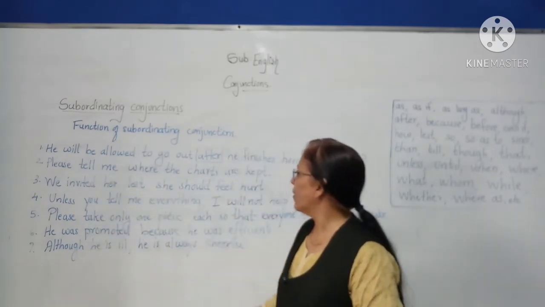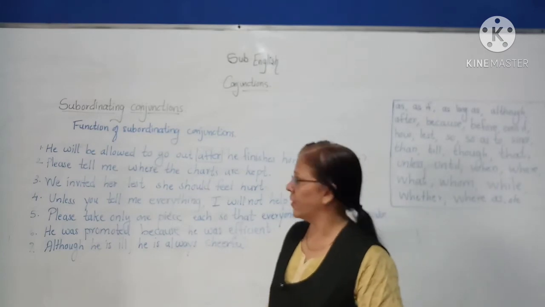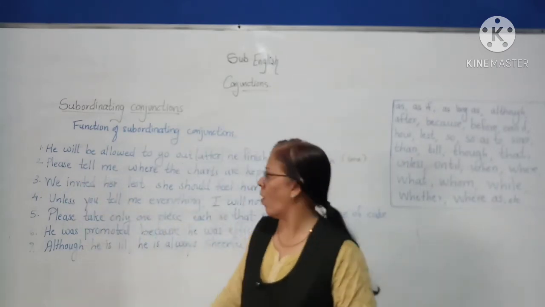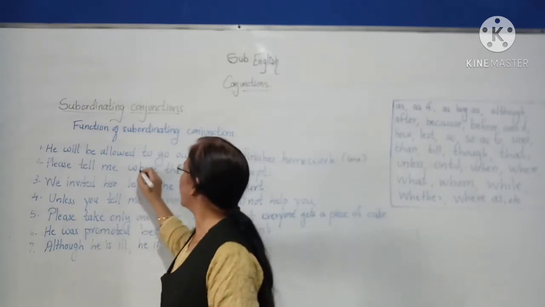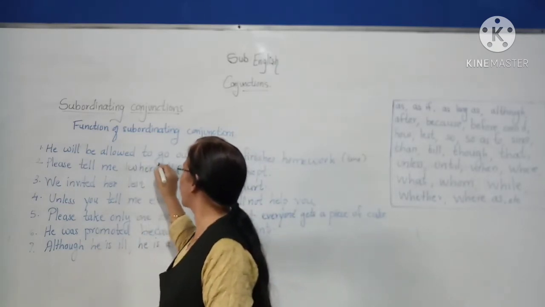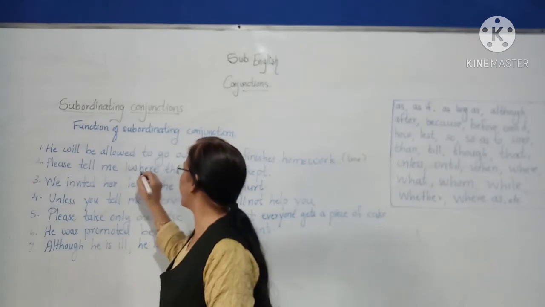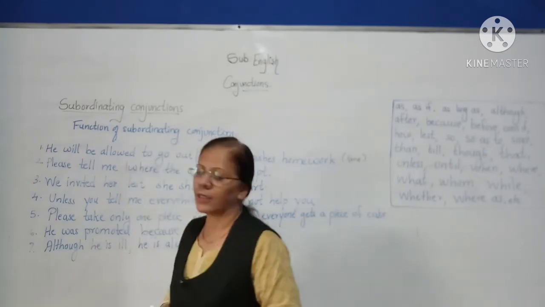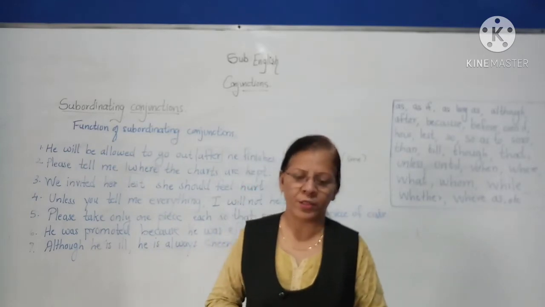Please tell me where the charts are kept. So please tell me, this is your main clause, where the charts are kept, this is your subordinating clause, and the word where is the subordinating conjunction.